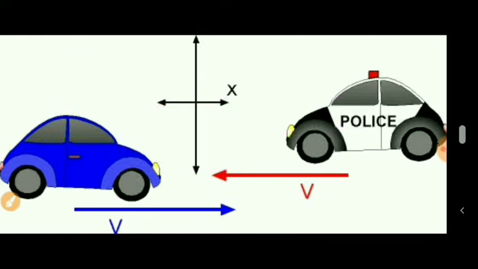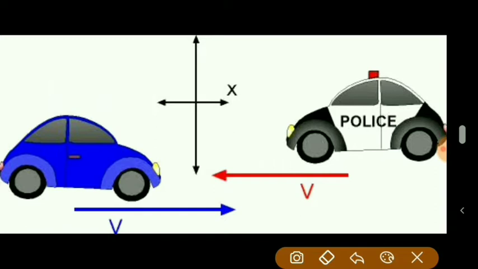But same thing, if I say a person sitting in the blue color car is observing this black and white color car, then for him also the relative velocity will be 50.